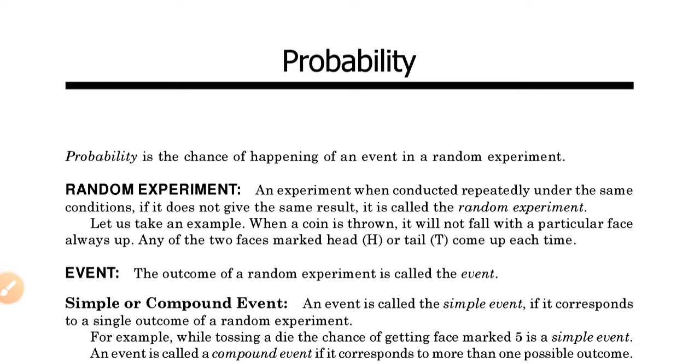Let's take an example of a coin. If I throw a coin repeatedly, I will get either a head or a tail again and again. When a coin is thrown, it will not fall with a particular face always up. Any of the two faces marked head and tail comes up each time.